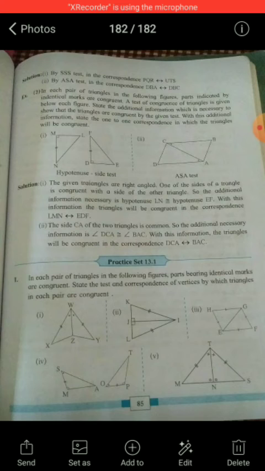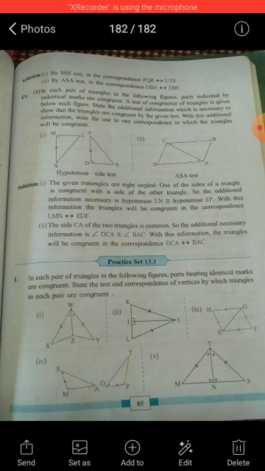Some more solved examples are also given. Now we see practice set 13.1. There are 5 examples in this practice set. You have to write the test and the corresponding vertices by which the triangles in each pair are congruent.